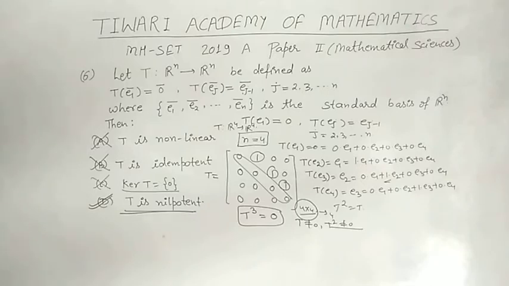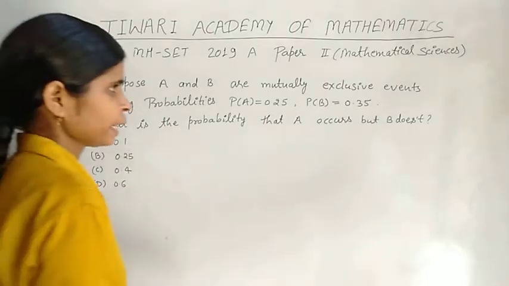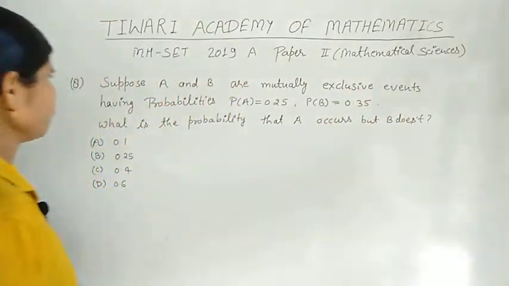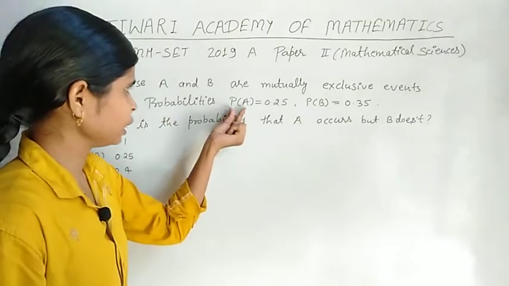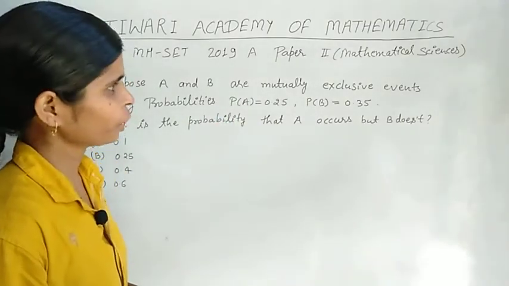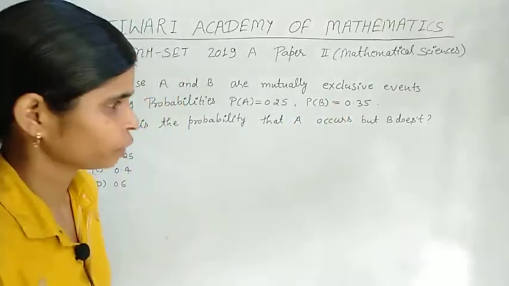Number 8. The statement of question number 8 is, suppose A and B are mutually exclusive events having probability of event A equal to 0.25, probability of event B equal to 0.35.